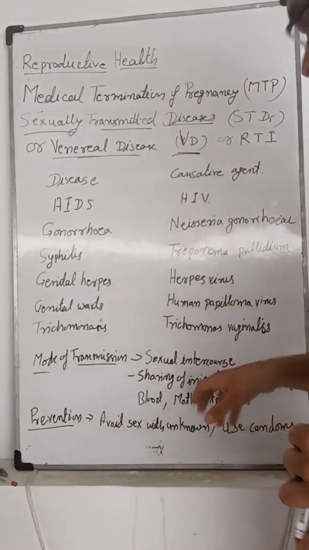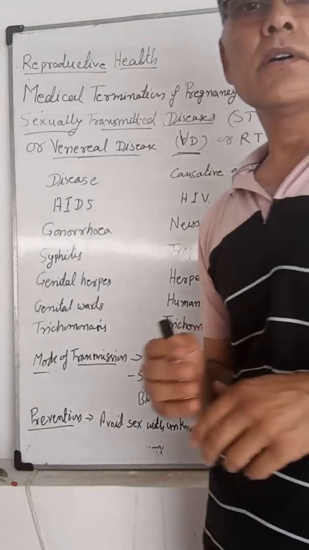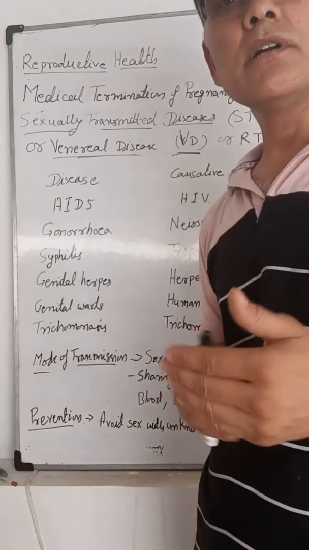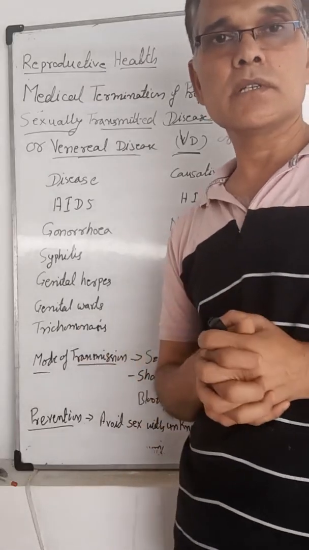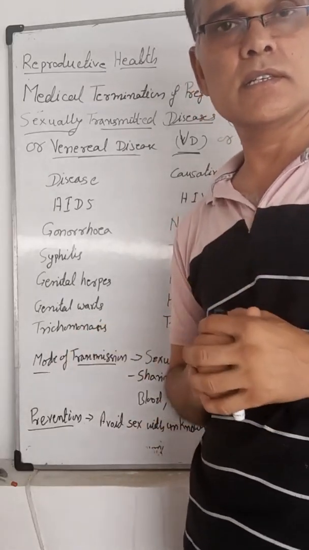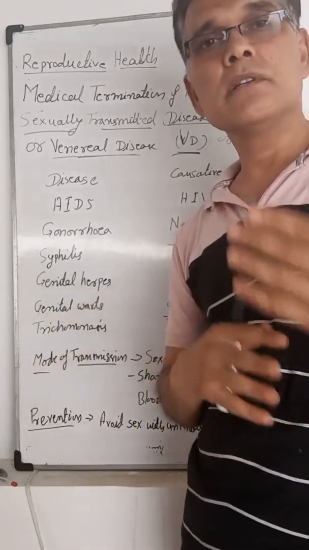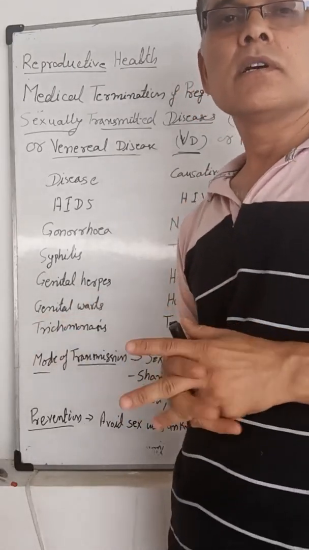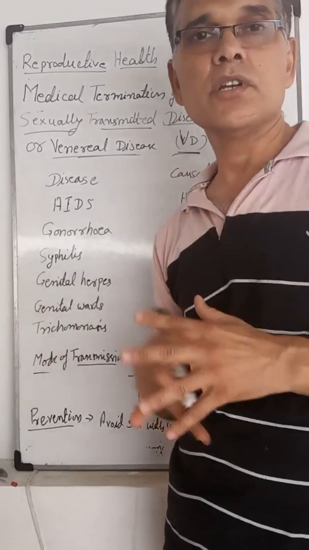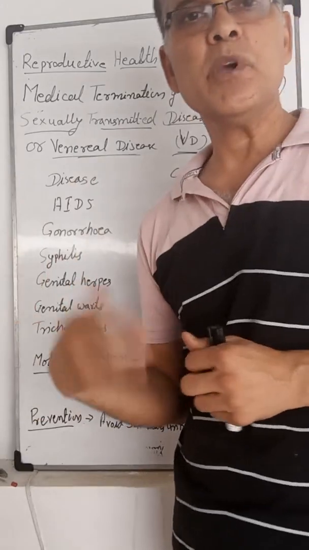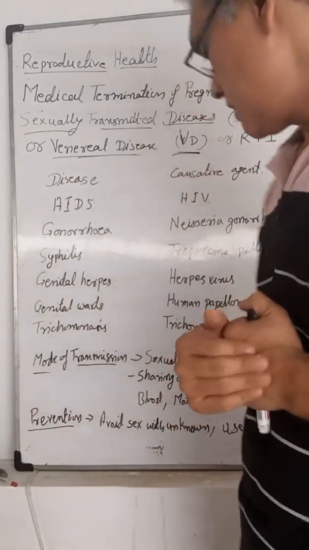Or sharing of injections. Sometimes drug abusers share their injections while taking drugs, or sometimes in hospitals the same injection is applied from one person to another person. At that time the disease may be transferred.